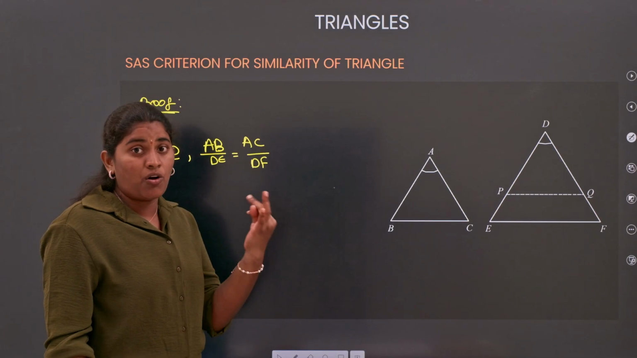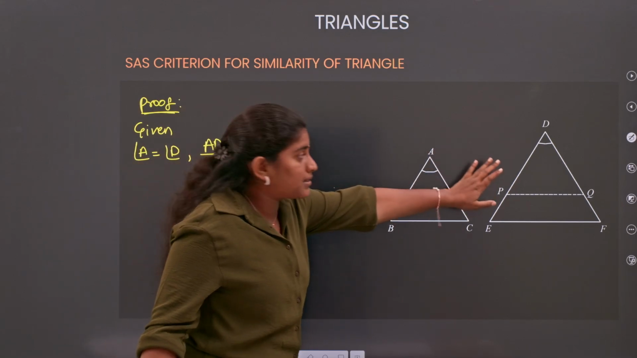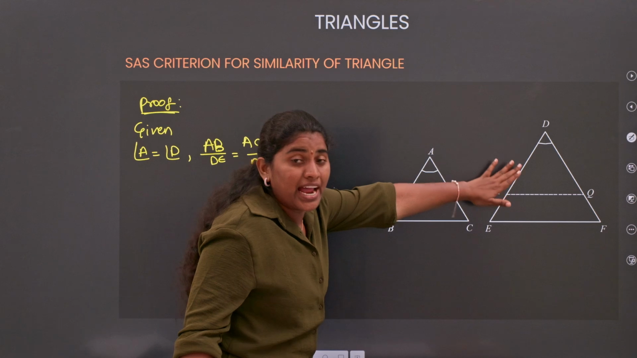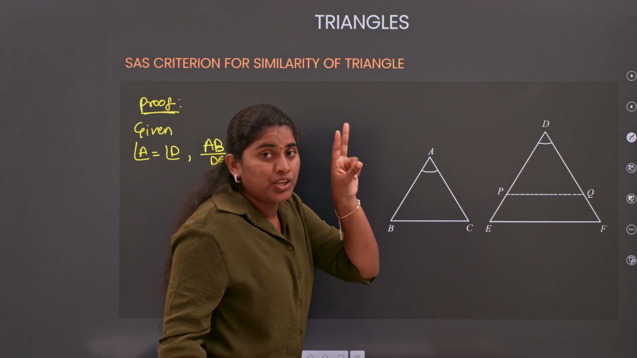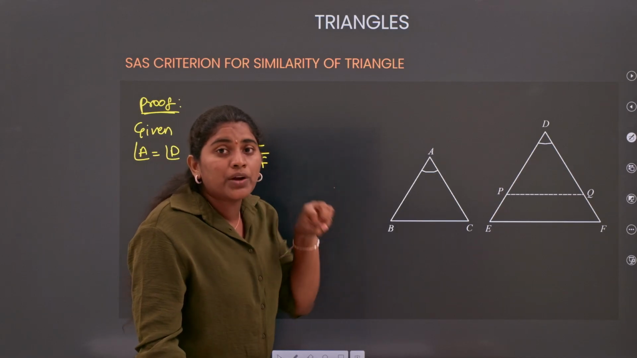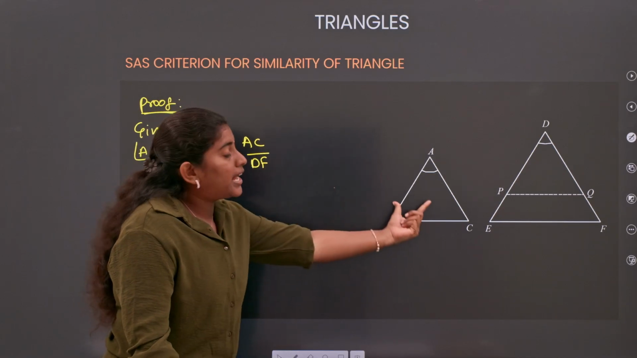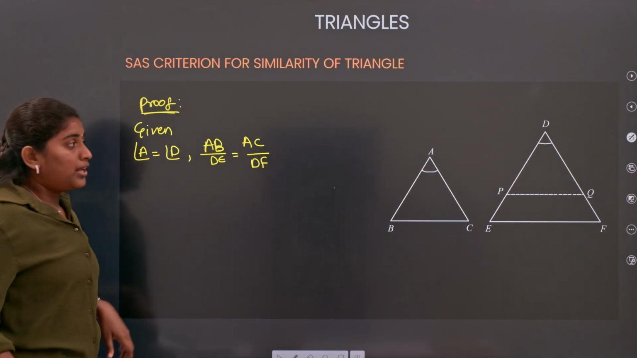So coming to the proof of your similarity criteria, whether it is AAA, SAS or SSS, first you need to prove that triangle ABC is similar to triangle DPQ, and triangle DPQ is similar to triangle DEF. Keep these two conditions in mind, and from them finally you can say that triangle ABC is similar to triangle DEF.